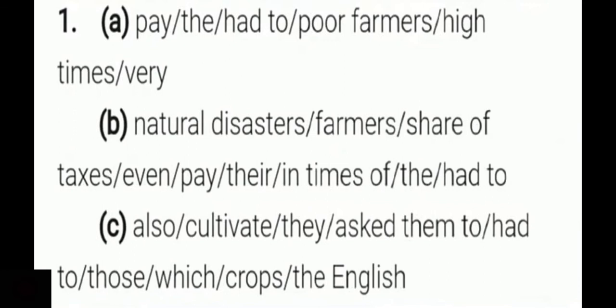Pay, though, had to, poor, farmers, high, times, very. How to make a sentence by using these jumbled words? Try it once. The poor farmers had to pay very high taxes, right?